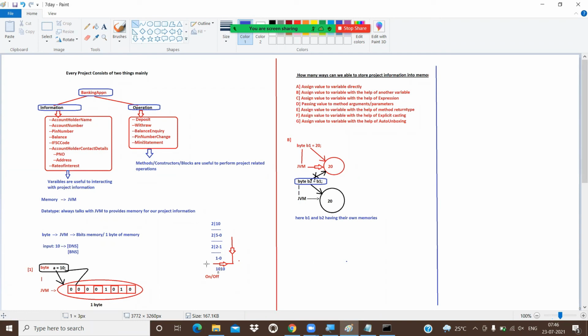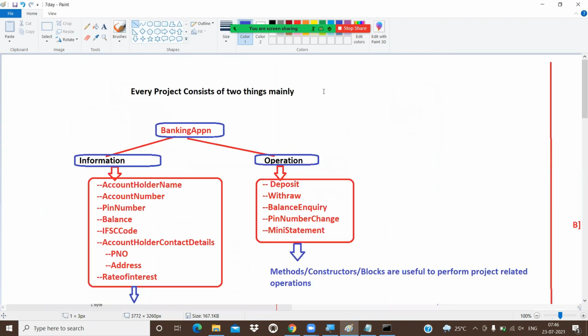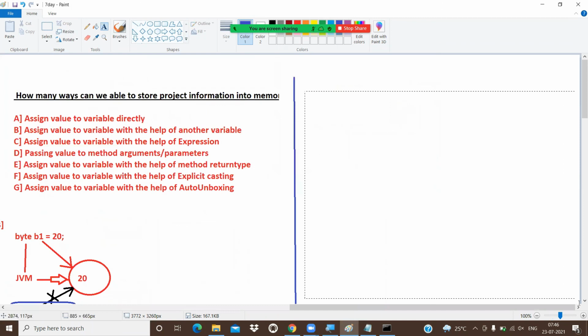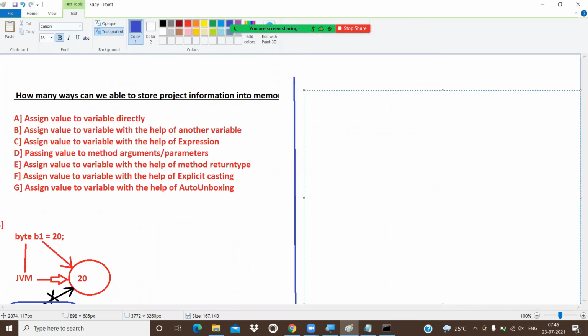Now, one more. What is the third approach? Byte a equal to 10. Byte b equal to 20. Okay. Now int c equal to a plus b.